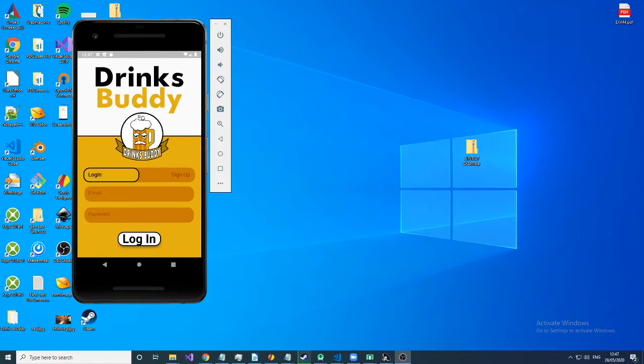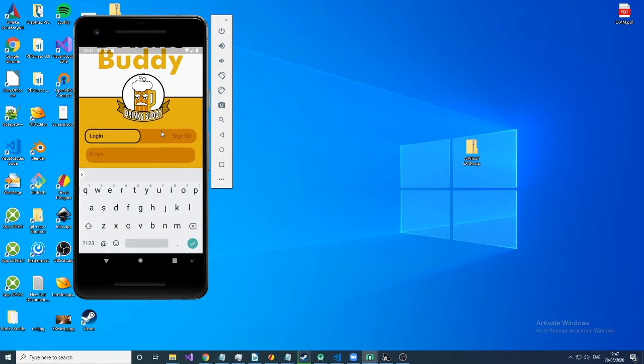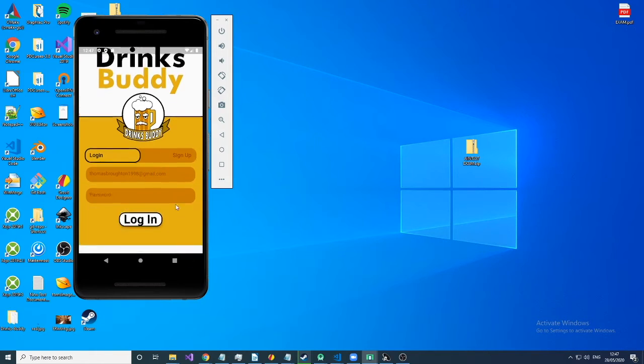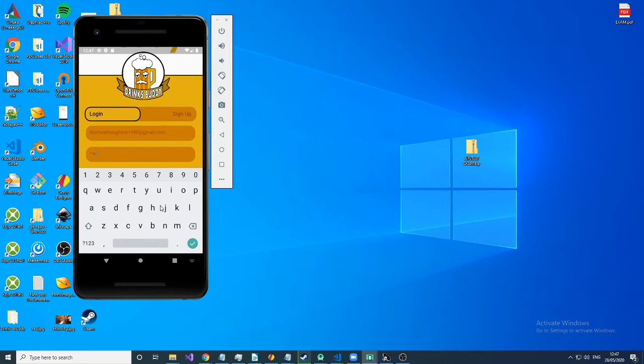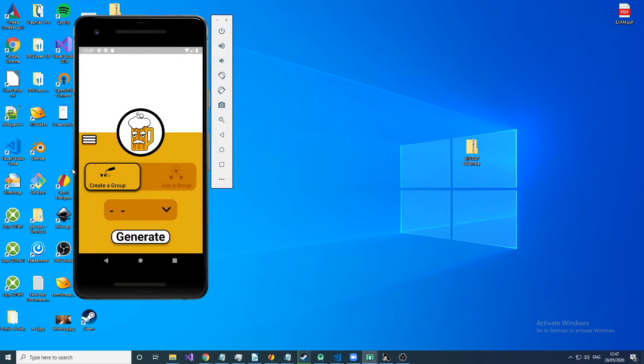So, as you can see on the screen, this is the login screen for my Drinks Buddy. First, we'll go on and log in with an account that we have set up previously. What you need to provide is the email set up for the account and also the password. If you do not have an account, you can easily swipe and sign up. So once we're logged in, we'll be redirected to our home page.